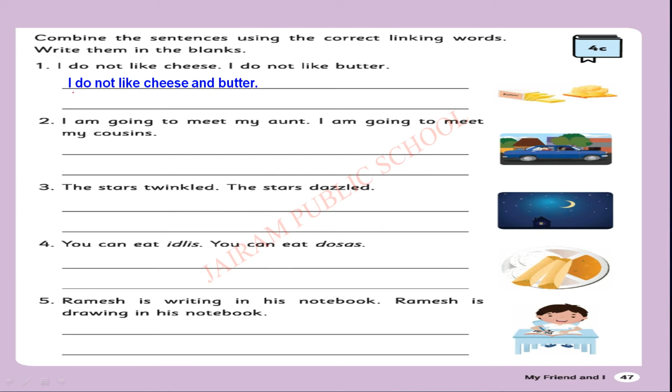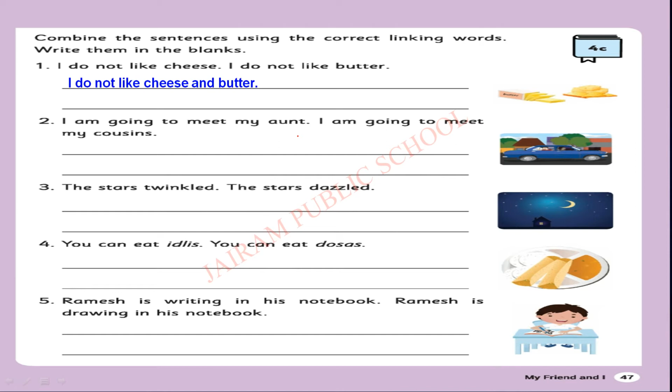Can you identify? Here "I" comes two times, but I have written only one time. So like that you have to compare two sentences and write each word only one time. Okay, each word should be written only one time. Don't repeat any word whenever you combine two sentences.